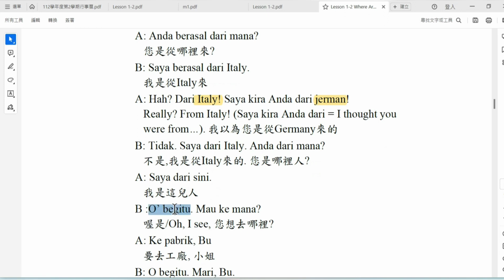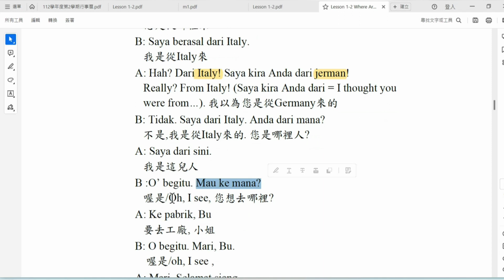Oh begitu, mau kemana? Okay. Oh I see. Mau kemana? Where do you want to go? 你想去哪里? Where do you want to go? And then, ke pabrik, Bu.